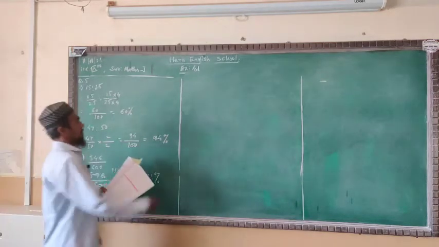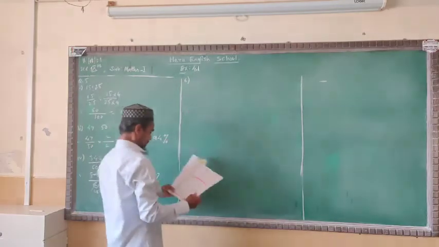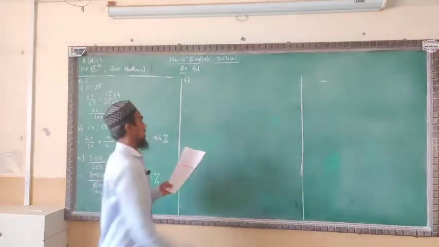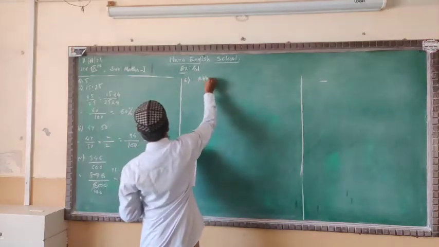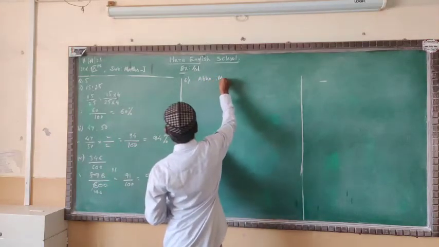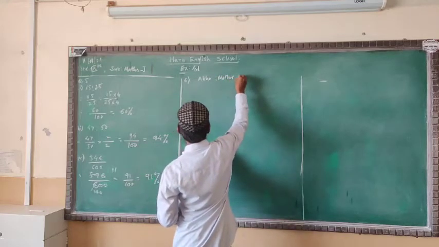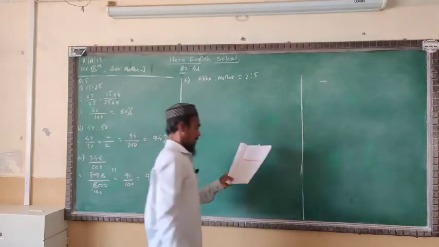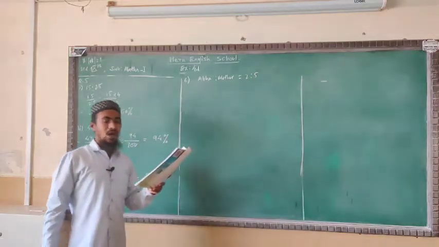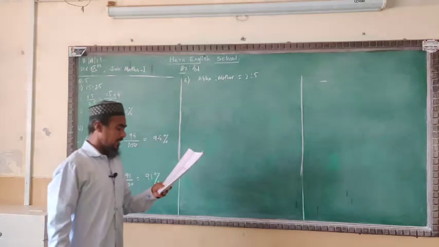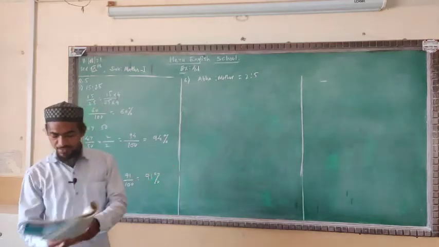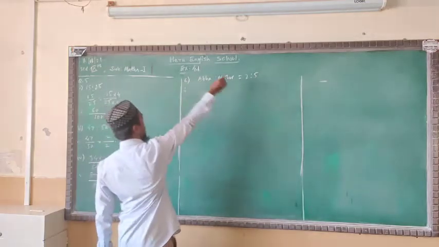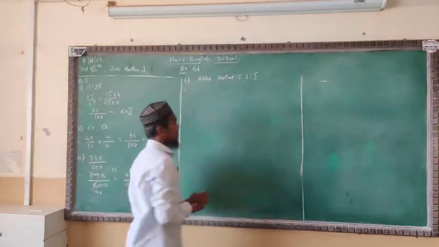Now come to question number 6. The ratio of ages of Abha and her mother: two persons are there, Abha, the child, and her mother. Their ages ratio in the simplest form is given as 2:5. At the time of Abha's birth, her mother's age was 27. Find the present ages of Abha and her mother. So we will write here, given 2:5, both the ages of Abha and mother.